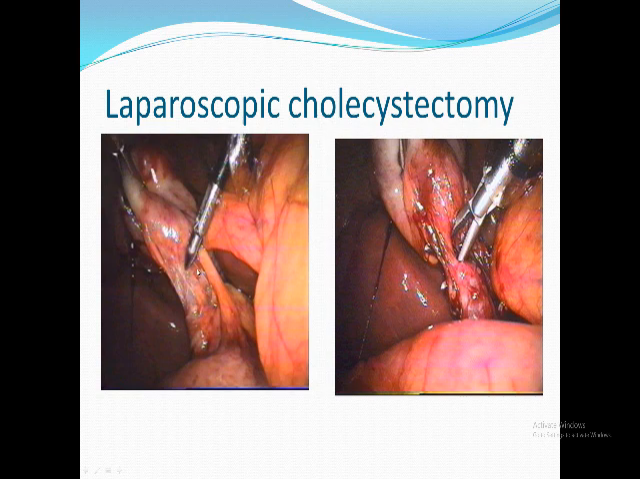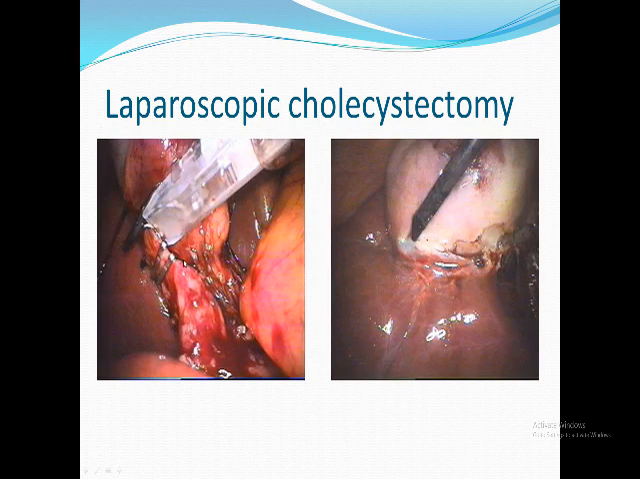It is the same case, by the way. We dissect here to separate the cystic duct and cystic artery. Then we apply clips and cut between the clips, 2 proximal and 1 distal, and cut in between. Repeated on the cystic artery, and then we remove the gallbladder from the gallbladder fossa.